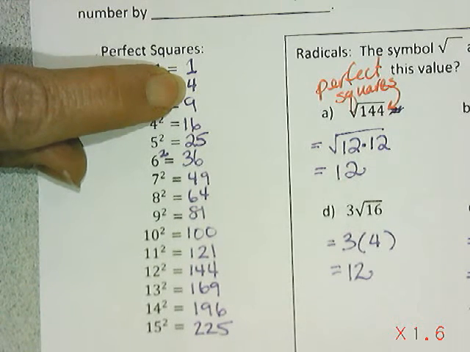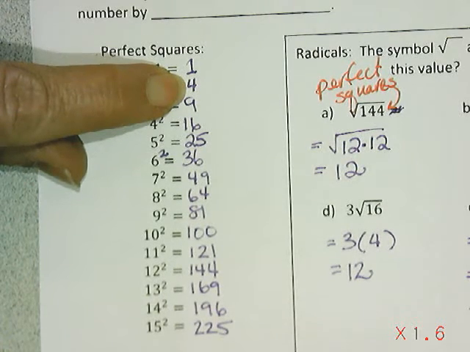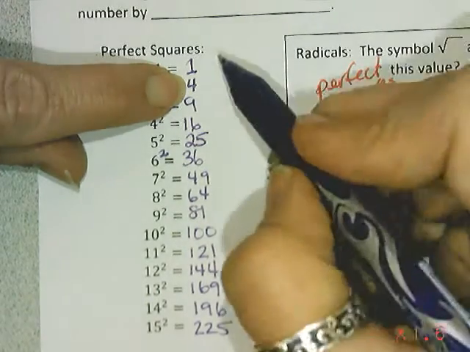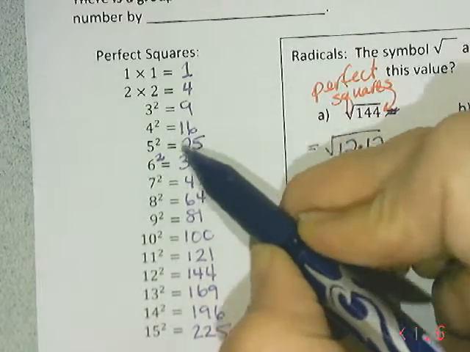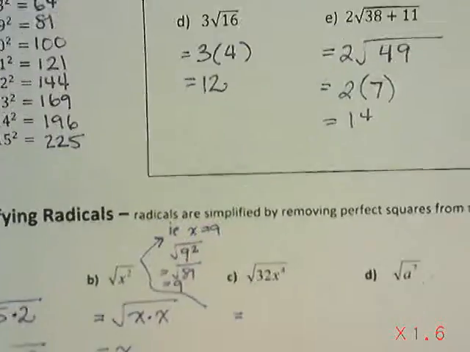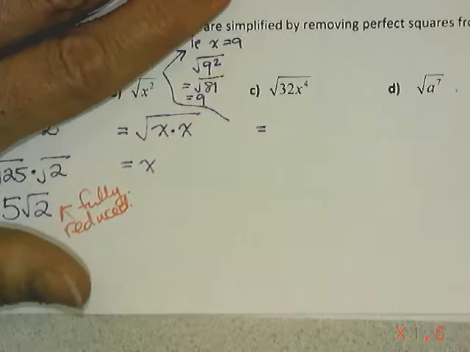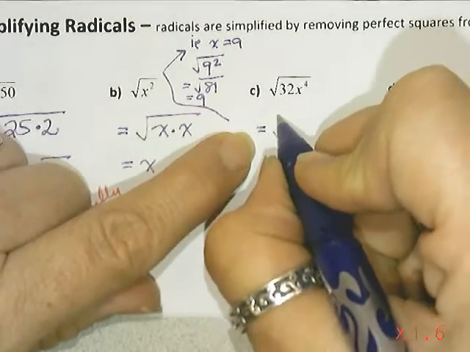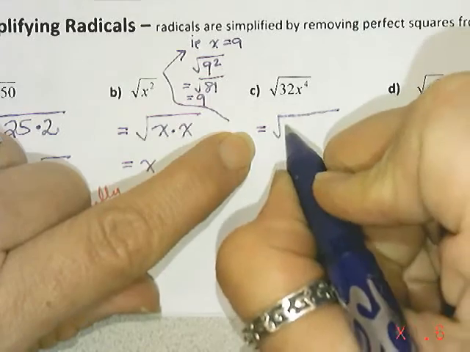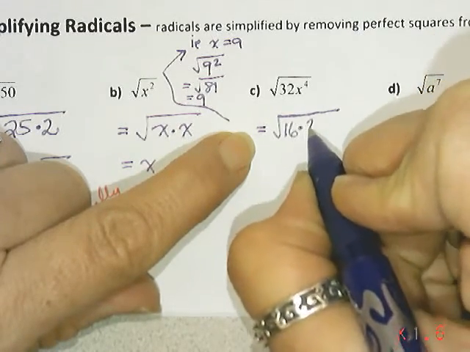However, that's not the largest perfect square in there. The largest perfect square is actually 16. And so if you pick the largest one, then you'll fully reduce it in one step. If you pick a smaller perfect square, you'd have to take out another perfect square later. And so that 32 could be a 16 multiplied by a 2.